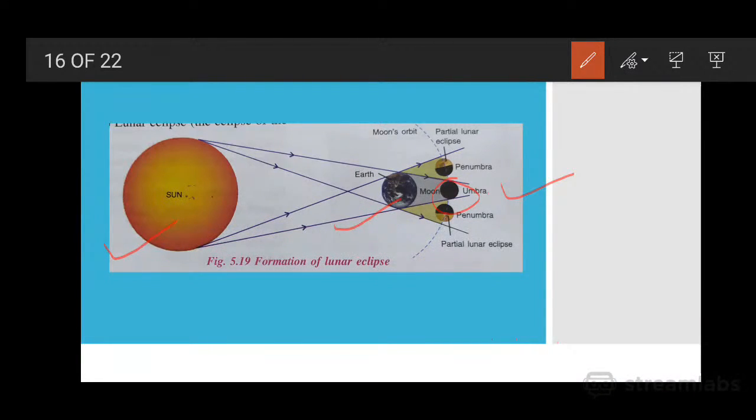Those who are living in this area of the earth, for them it is a complete lunar eclipse. But those who are living in this other area of the earth, for them it is a partial lunar eclipse, because only a part of the moon is in the umbra region.